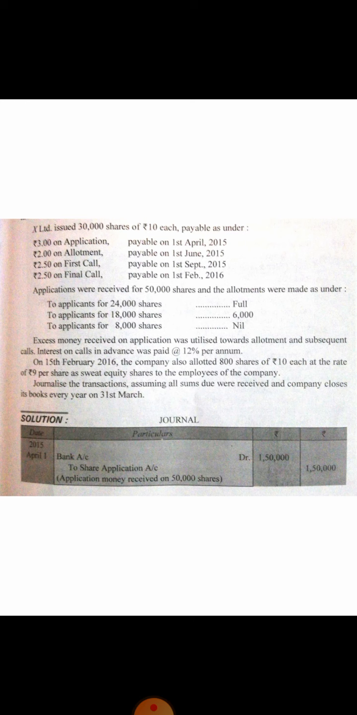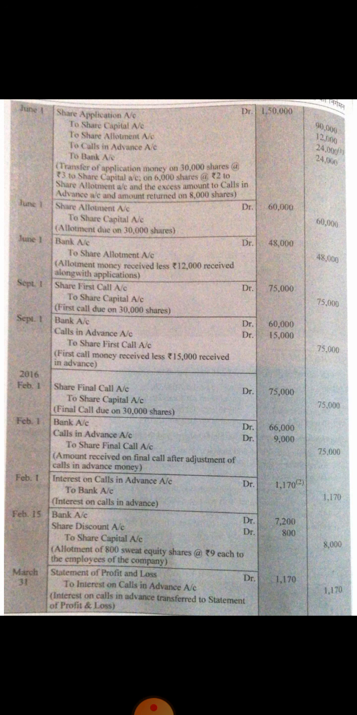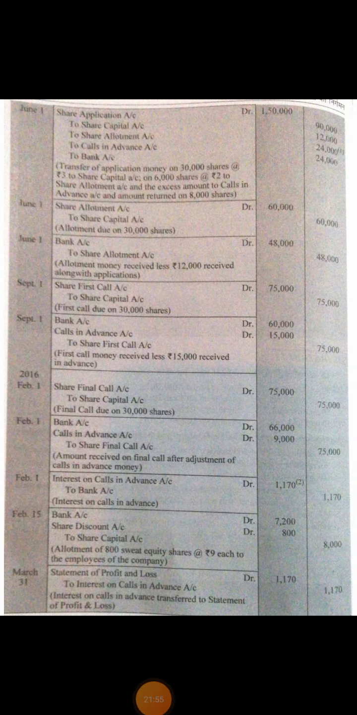The company also allotted 800 shares of rupees 10 each at the rate of 9 per share. It means it is issued for less than the face value of the share, so it is the case of issuing shares at a discount. Clear? So how is the entry to be written? Bank account debit, share discount account debit, to share capital account.